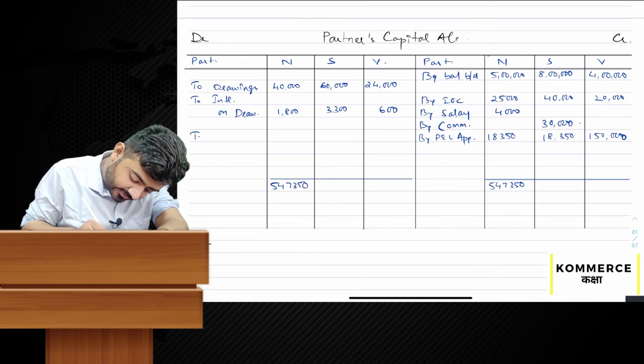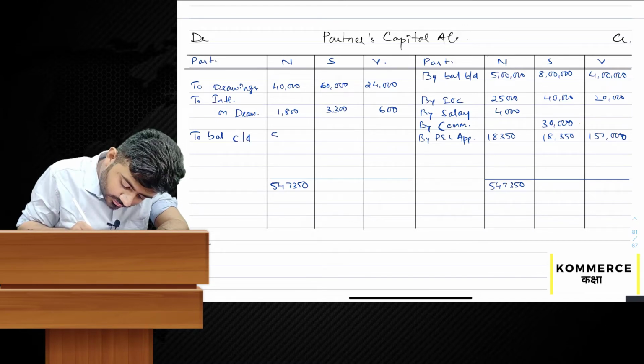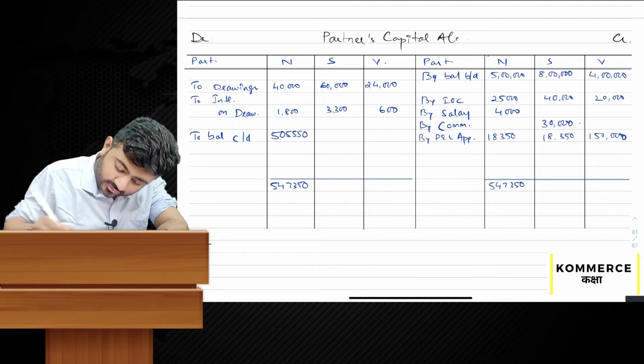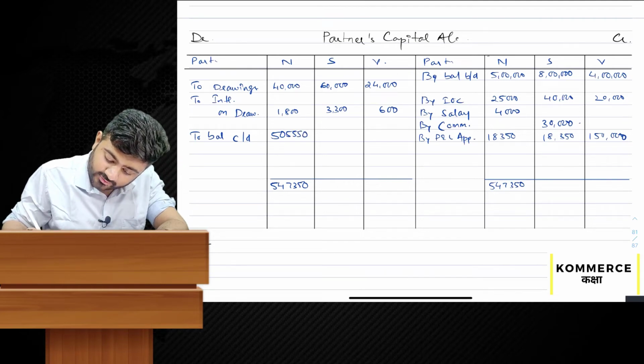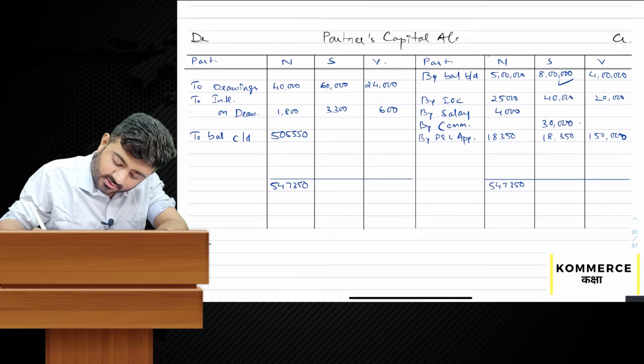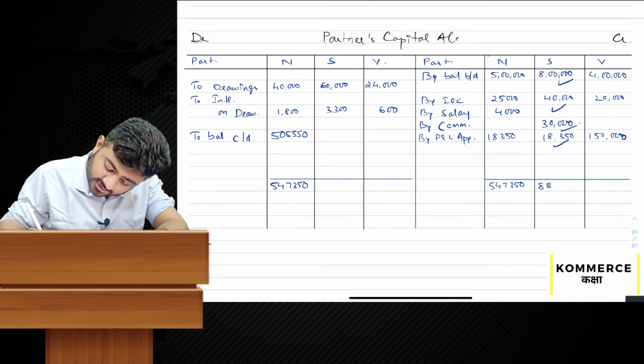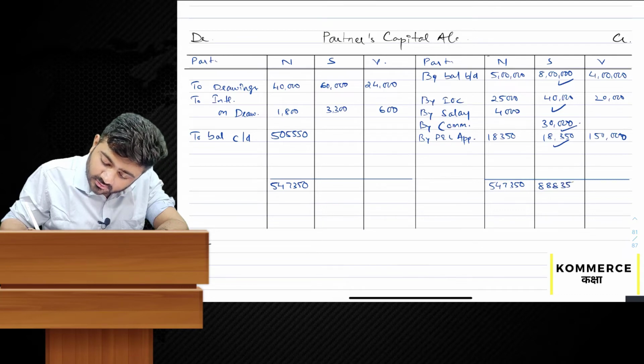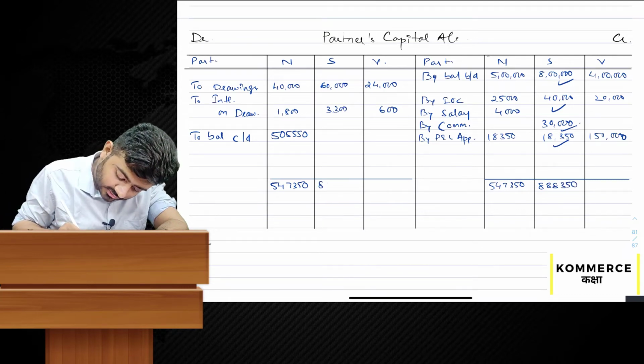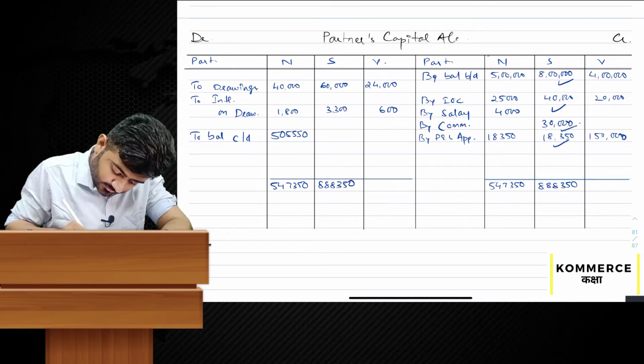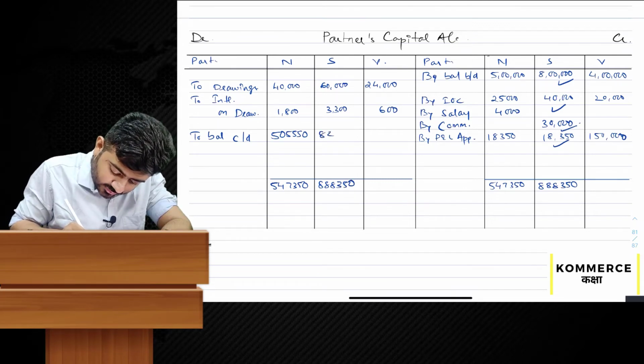547,350. Therefore the balance will be 2 balance close down, 50,550. Next, the total of credit column: 8 lakh plus 40,000 plus 30,000 plus 1,350, that is 888,350. The balance will be